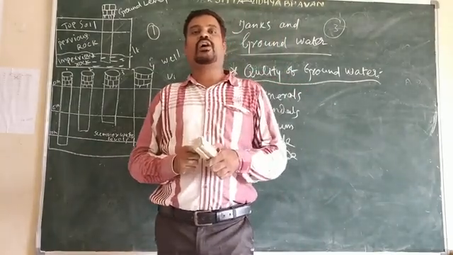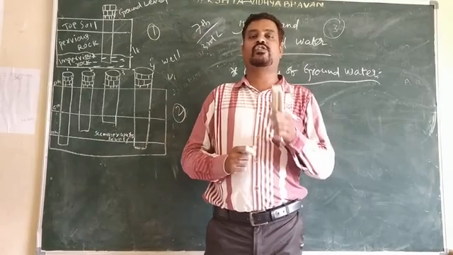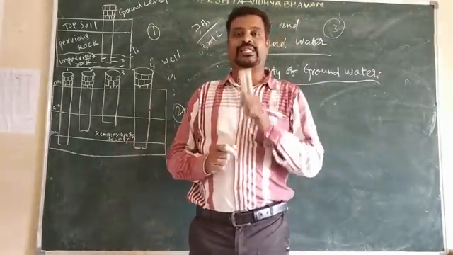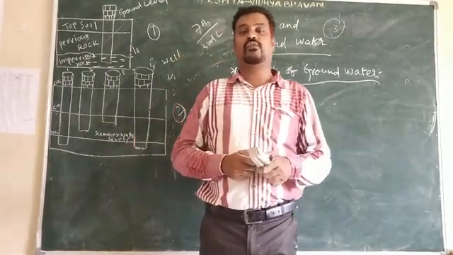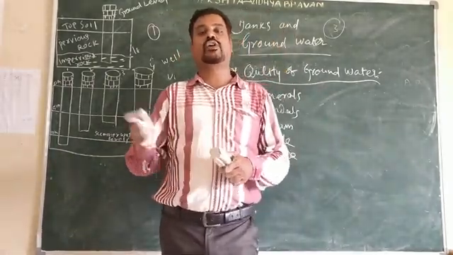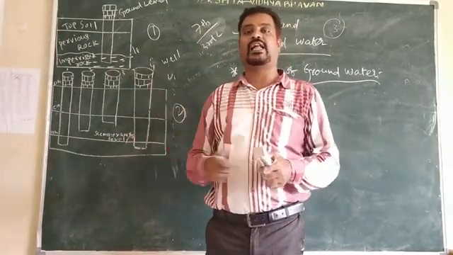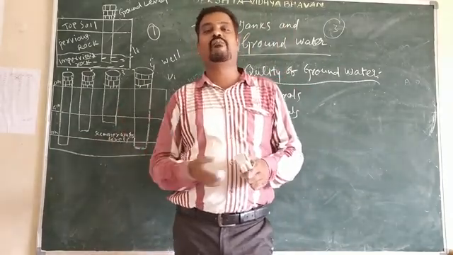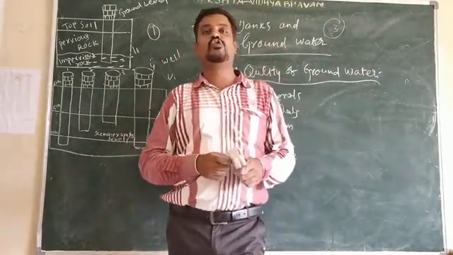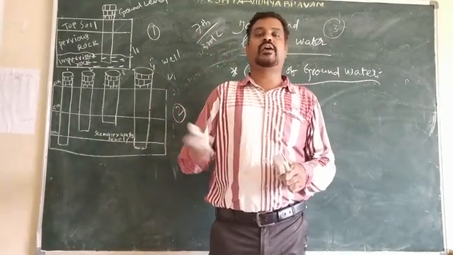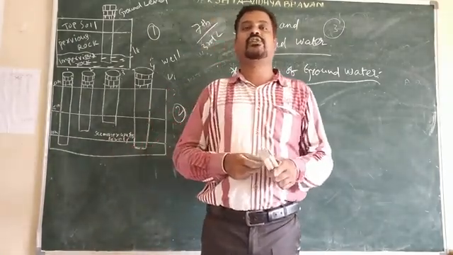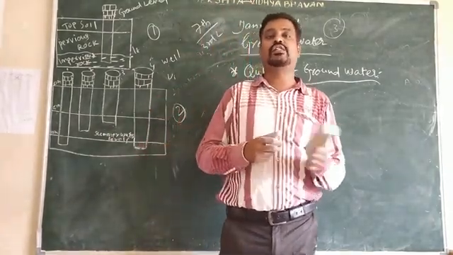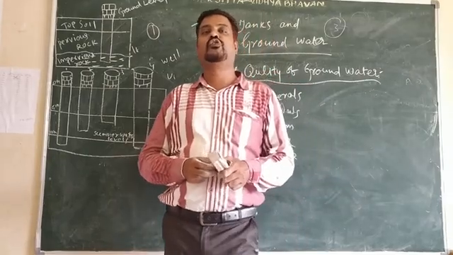Sometimes water is polluted due to the excessive use of fertilizers, pesticides, and poor drainage systems. We are using fertilizer in the agricultural land. Due to the excess fertilizer, the soil will be polluted and the water is also polluted. At the same time we are using pesticides, and there is a poor drainage system. In this way the water is polluted.